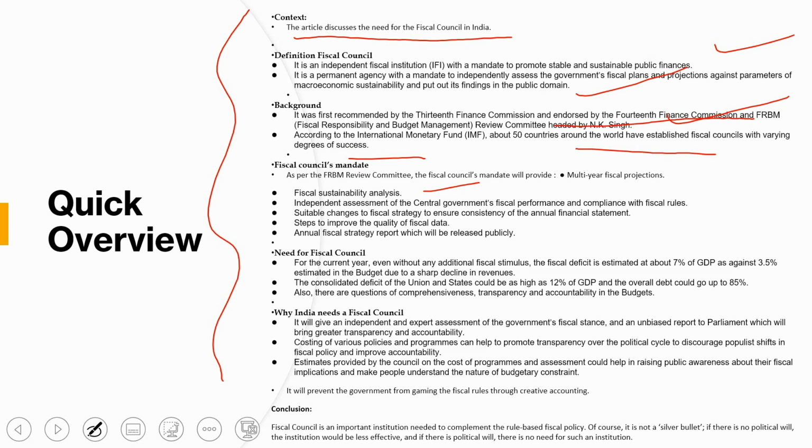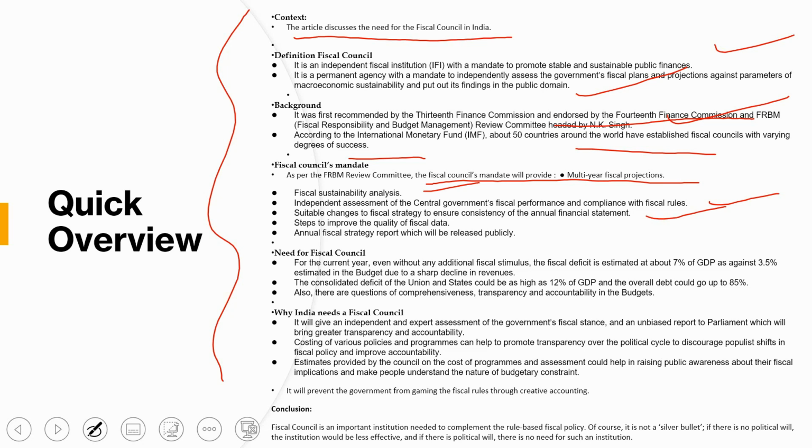As per the FRBM committee, the fiscal council mandate will provide an independent assessment of the central government's fiscal performance and compliance with the fiscal rules, suitable changes to the fiscal strategy to ensure the consistency of the annual financial statement, and steps to improve the quality.